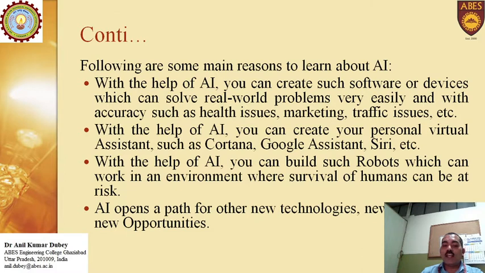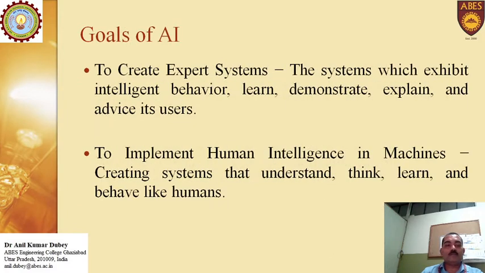With the help of AI you can build robots which can work in environments where human survival can be risky. For example, in border areas where humans cannot work all the time, or in underground or underwater areas where human survival is not always possible. Those are the conditions to create robots. Means, AI opens a path for new technology, new devices, and new opportunities.